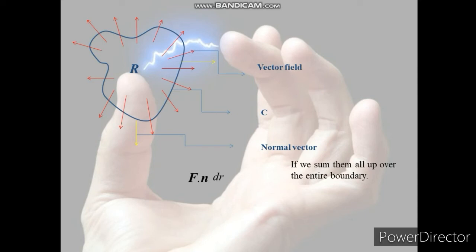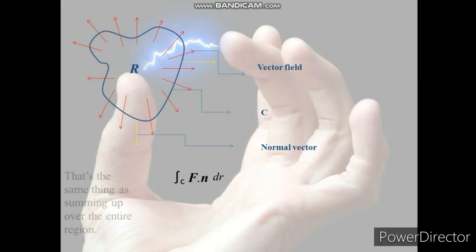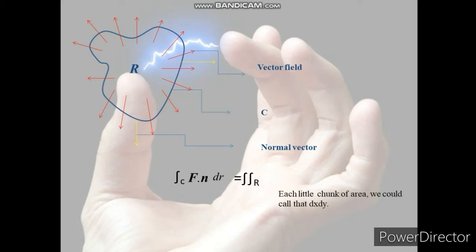If we sum them all up over the entire boundary, which is the integral over C, that's the same thing as summing up over the entire region, like this. Each little chunk of area we could call dx dy, but we are taking dA here.